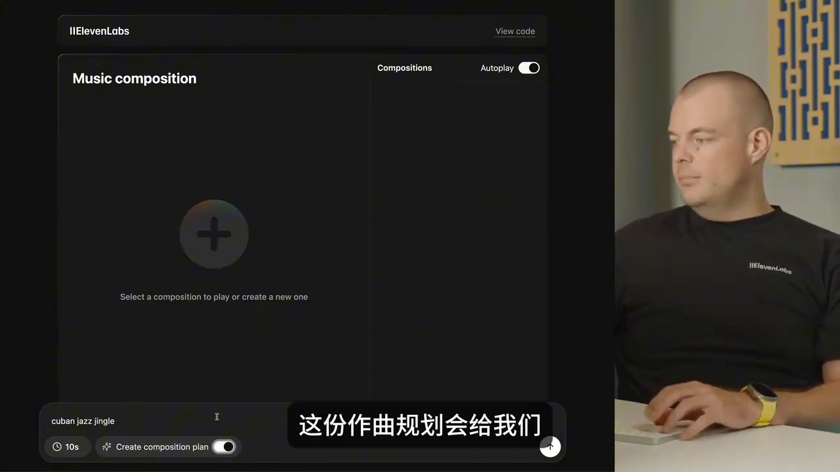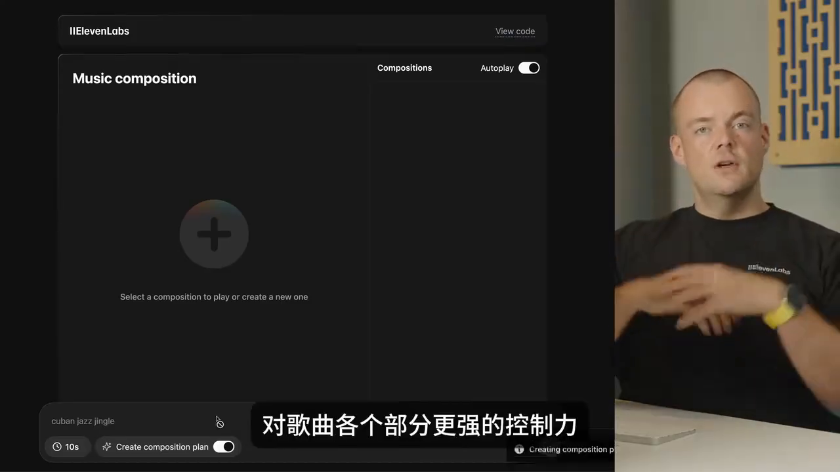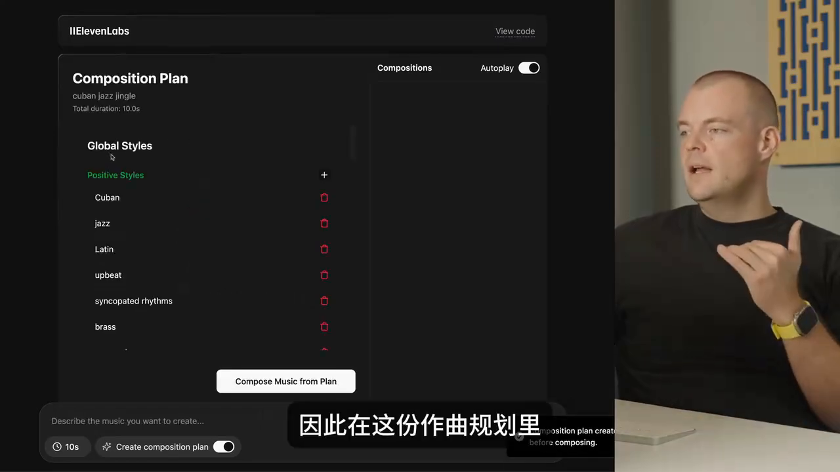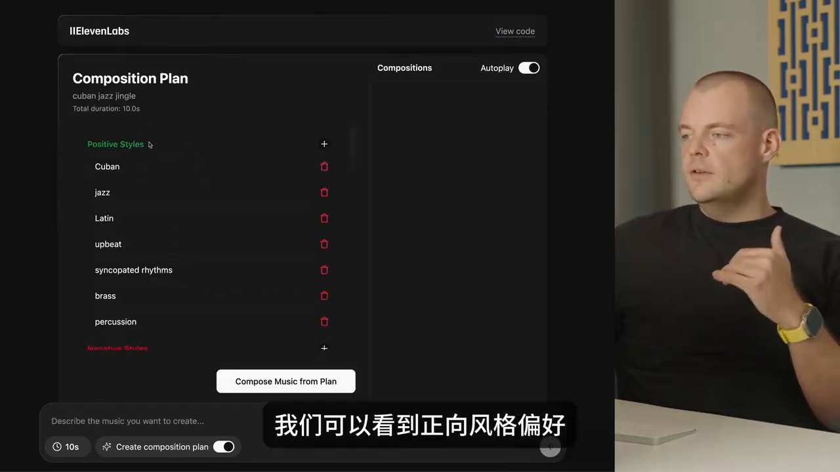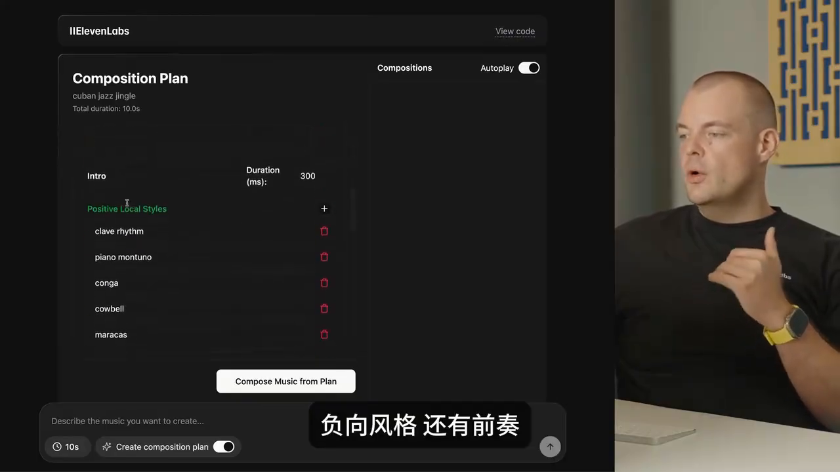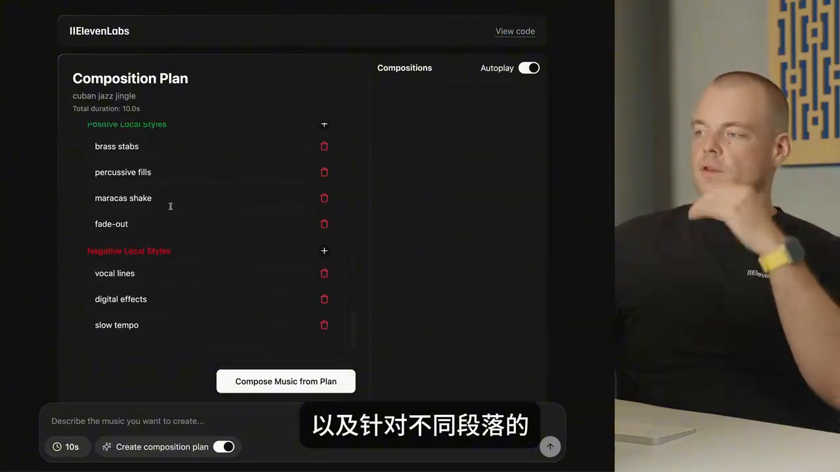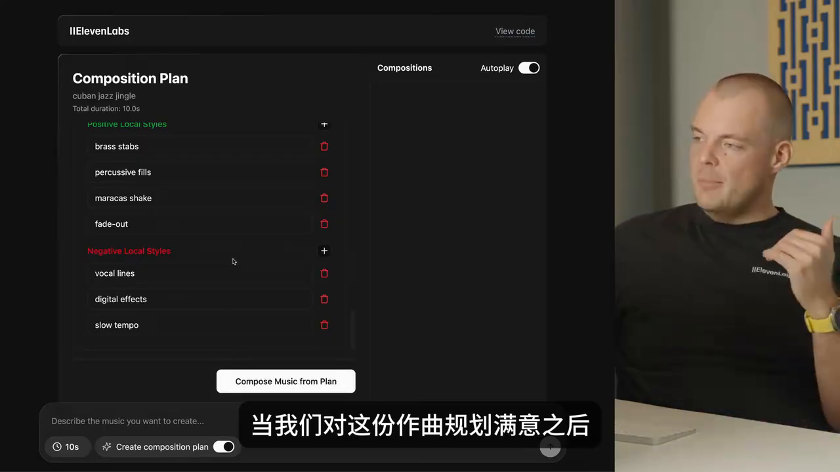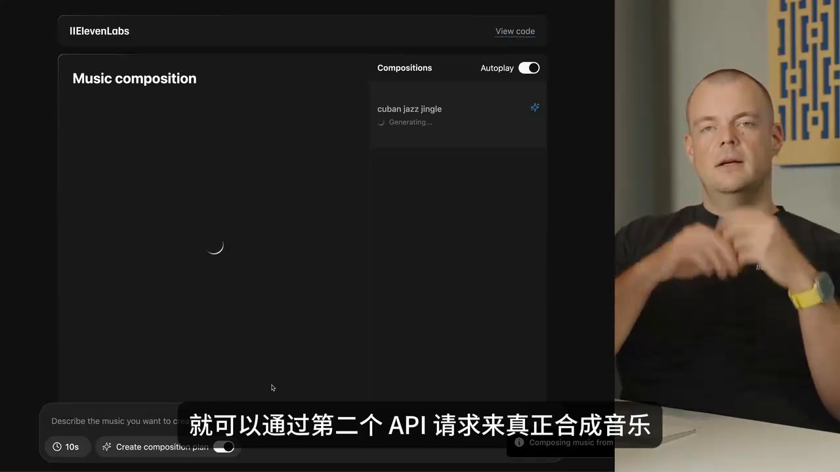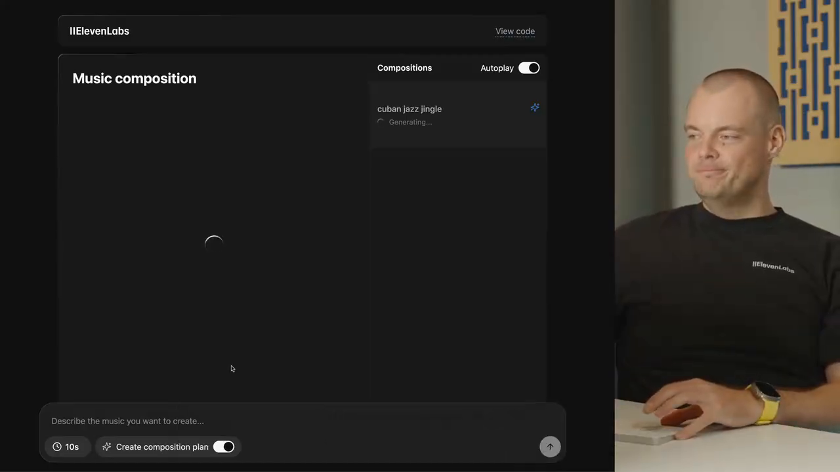So our composition plan will give us kind of more control over the different sections of the song that we're composing. And so in the composition plan, we can see kind of the positive styles that we have, the negative styles, the intro, and kind of all the different controls, different sections. And so once we're happy with this composition plan, we can then compose the music in a second API request. And once that is ready,